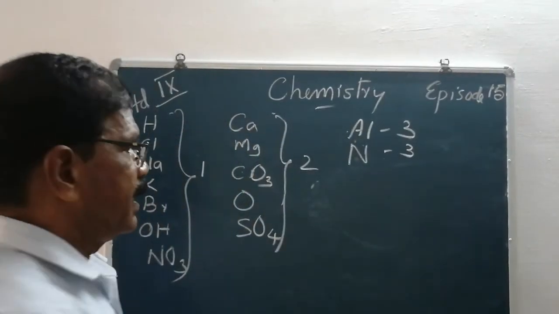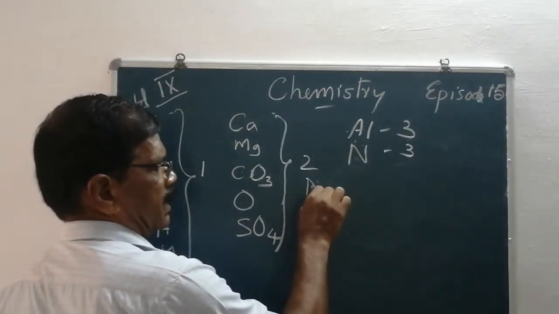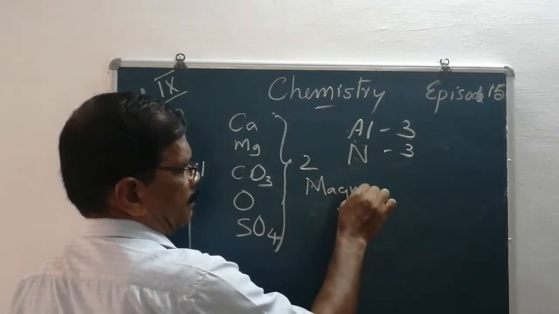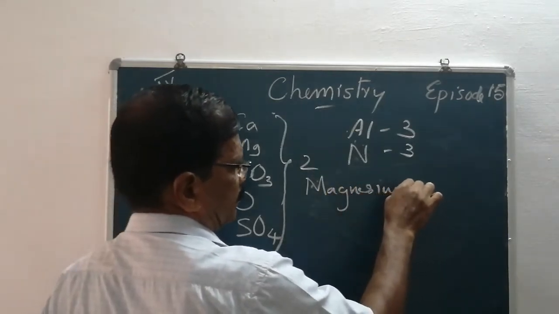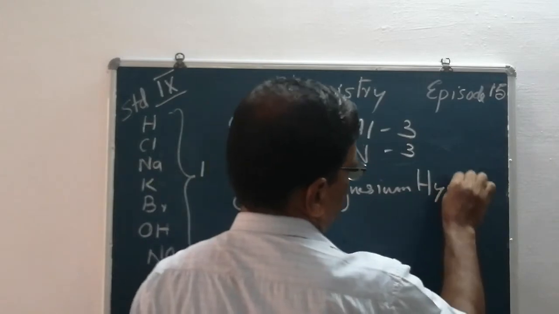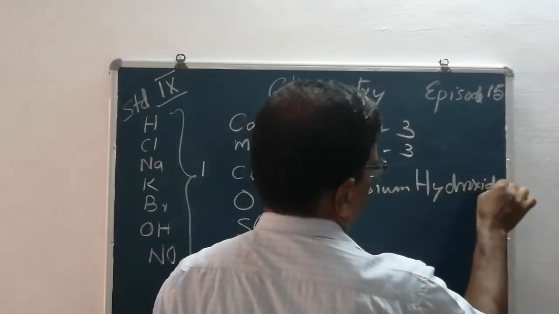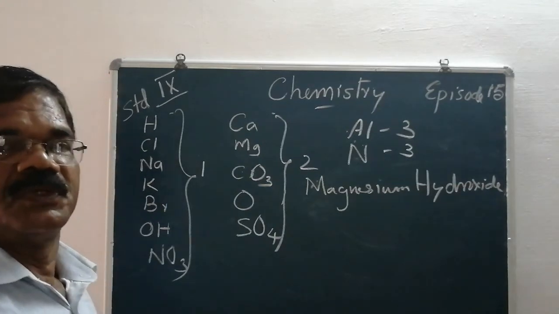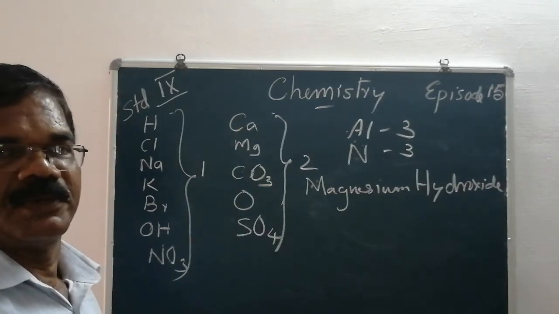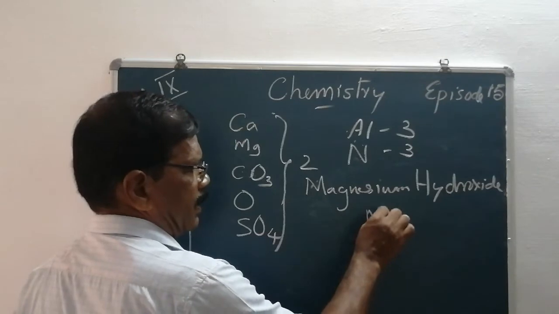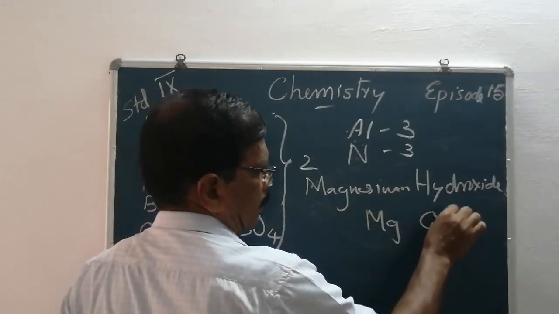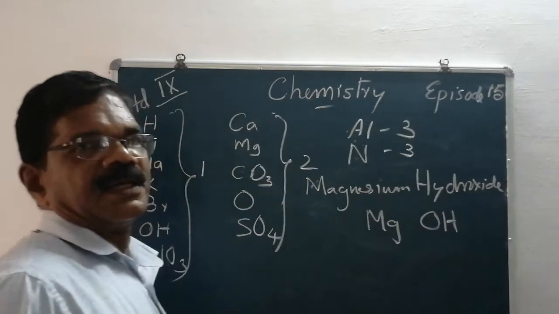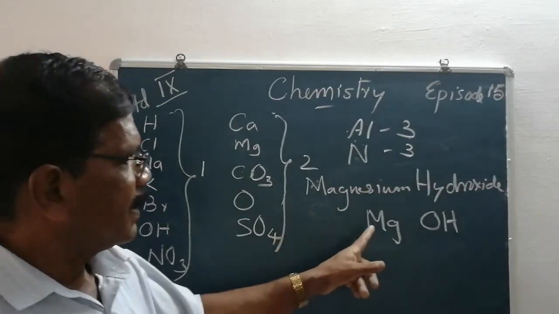Magnesium hydroxide. What are the constituent elements or components? Magnesium and hydroxide. What's the specialty here?